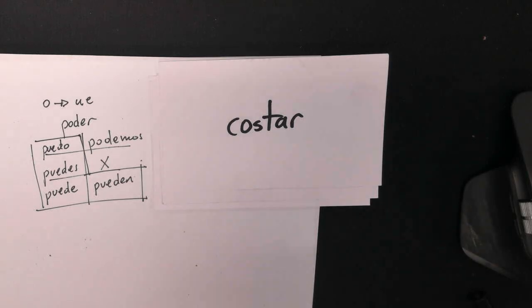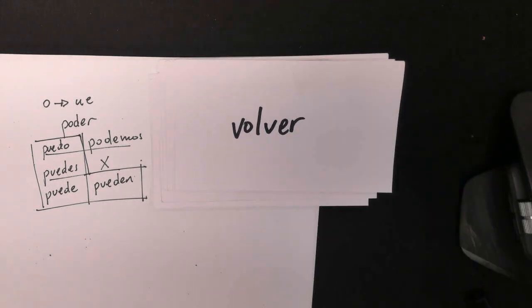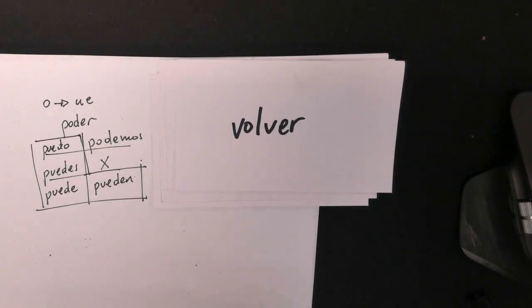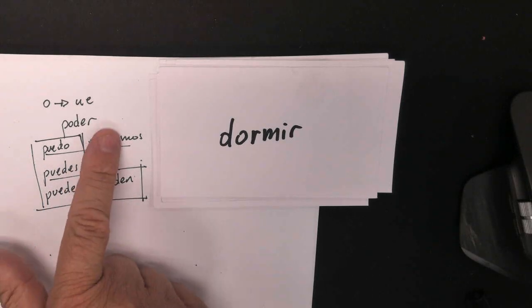It's also used when something is difficult. Okay? Por ejemplo, me cuestan las matemáticas. Okay? Mathematics are difficult to me. Okay? Something like that. All right? So verbs like that are going to be, por ejemplo, encontrar, to find, volver, to return. Okay? And one that is considered an exception here, in this type of verbs, because it has a u in the stem. It's going to be el verbo dormir, right? Very common, right? Dormir. Yo duermo, tú duermes, él duerme, ellos duermen, mas nosotros dormimos.